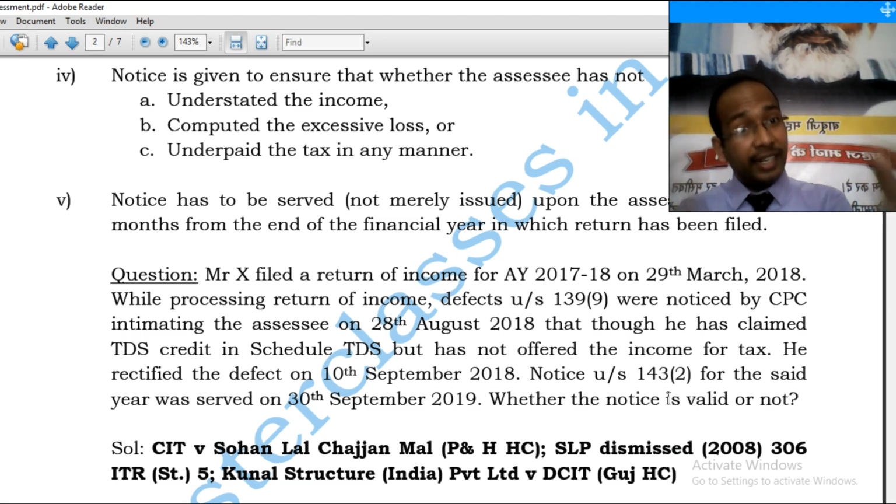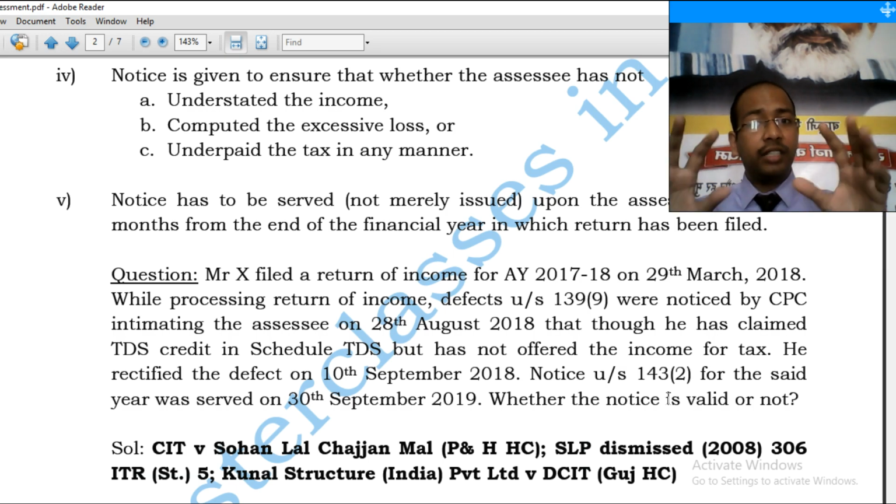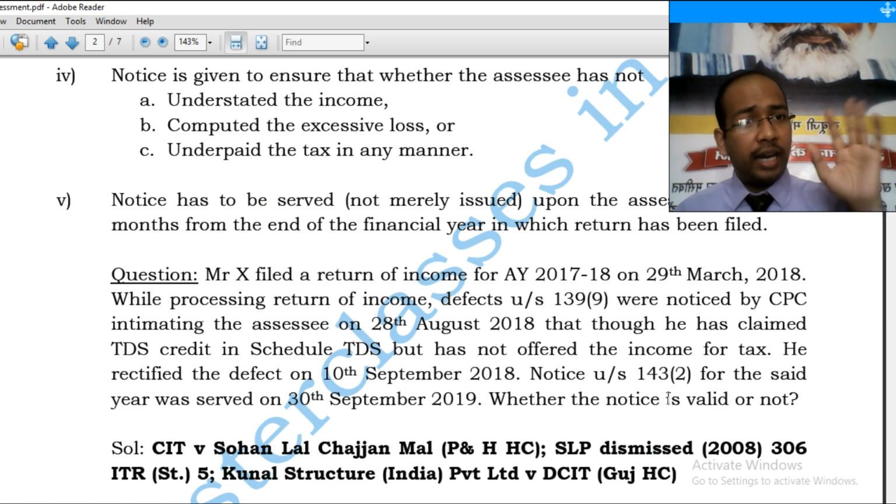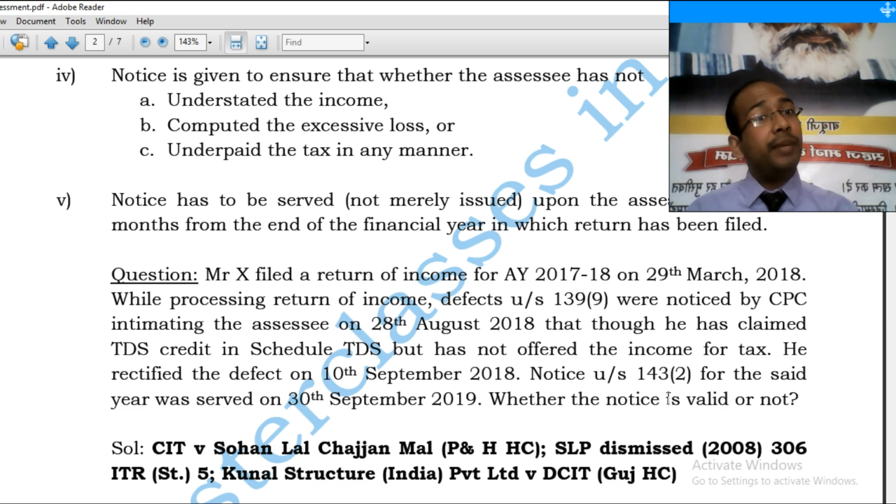Alright. Similarly, here in this case, CIT versus Sohanlal Chajjamal and Kunal Structures India Private Limited versus DCIT. In both these cases, Honorable High Courts held that it relates back to the original date of filing and the limitation period would relate back from that date, which comes out to be, in our example, 30th September 2018. So we are very much clear.